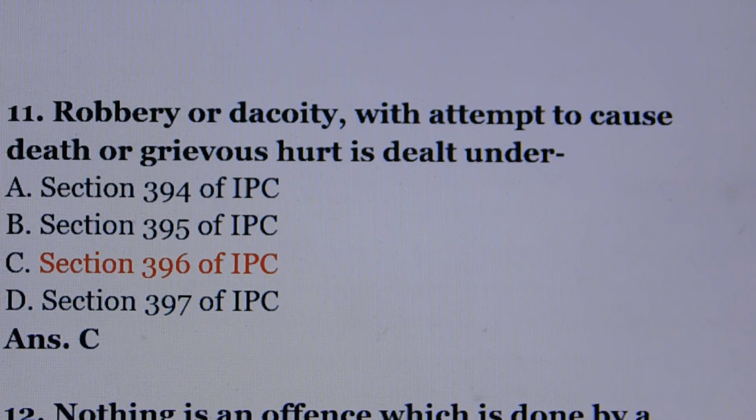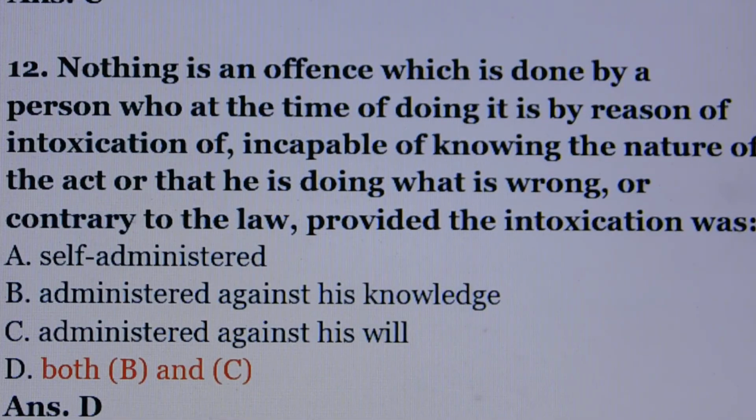Question number 11. Robbery or dacoity with attempt to cause death or grievous hurt is dealt under. Answer is option number C, section 396 of IPC. Question number 12.